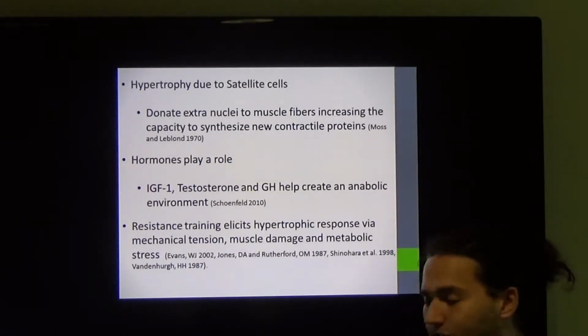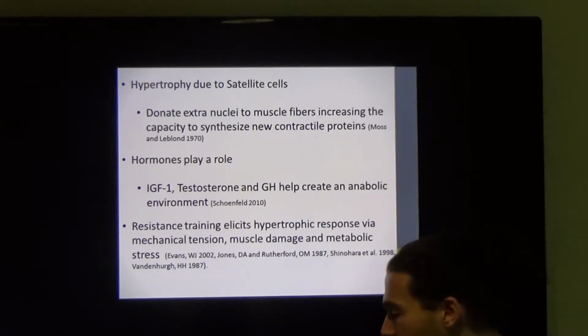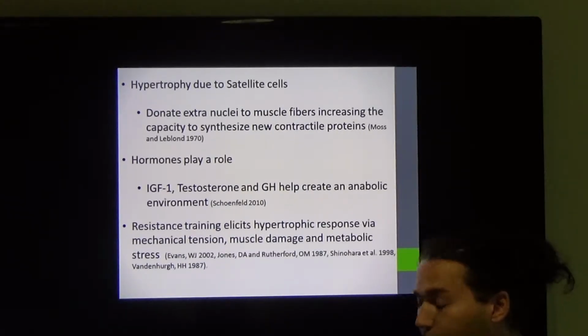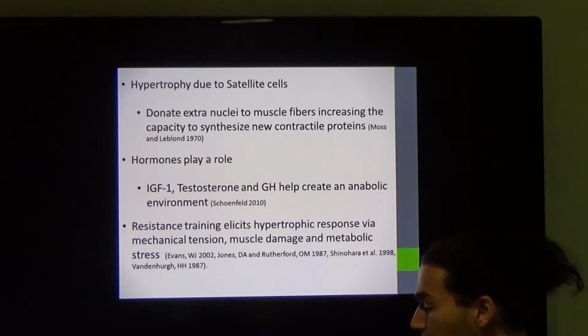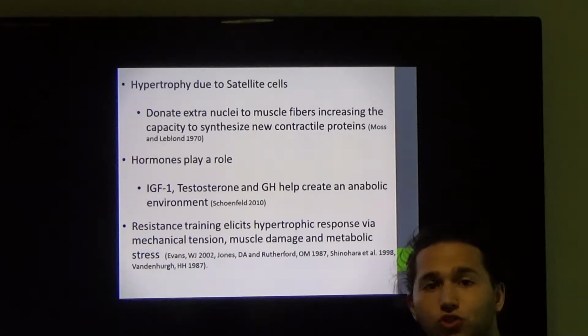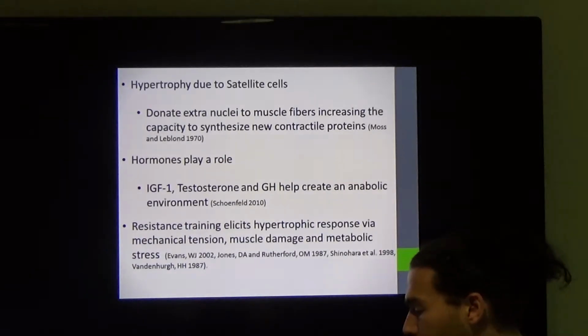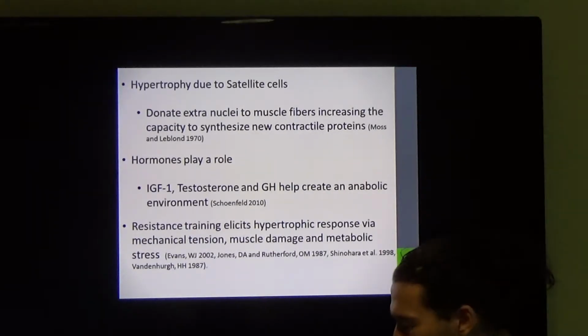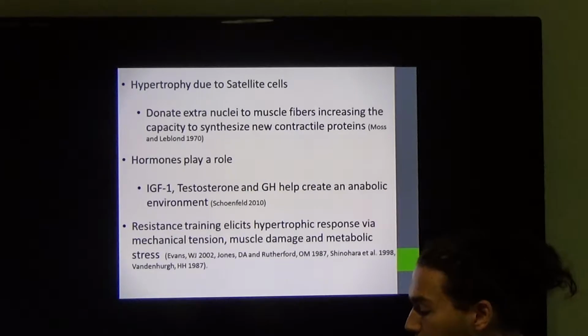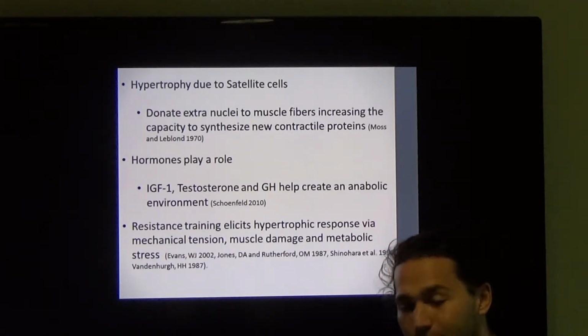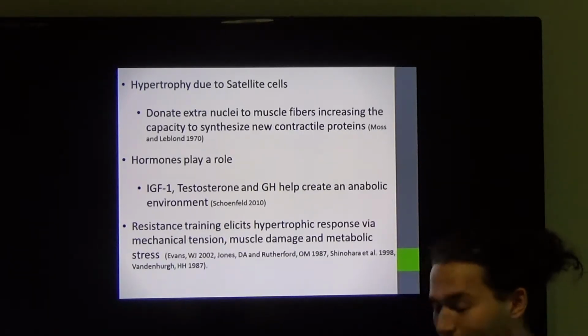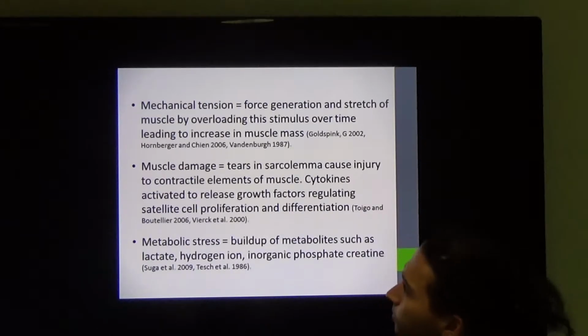Hypertrophy due to satellite cells. So satellite cells can donate extra nuclei to the muscle fibers, increasing the capacity to synthesize new contractile proteins. Hormones also play a role in hypertrophy, specifically IGF-1, testosterone, and growth hormone, creating an anabolic environment. And resistance training elicits a hypertrophic response via mechanical tension, muscle damage, and metabolic stress.